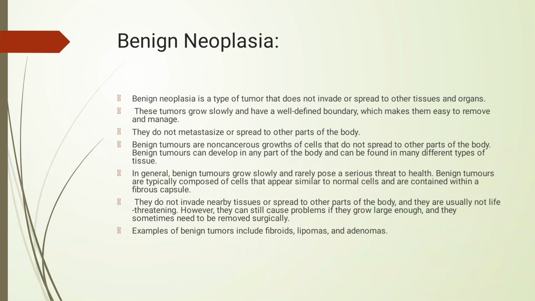This will grow slowly. It is typically composed of cells that appear similar to normal cells. They do not invade the nearby tissue or spread to other parts of the body. Examples of benign tumors include fibroids, lipomas and adenomas.